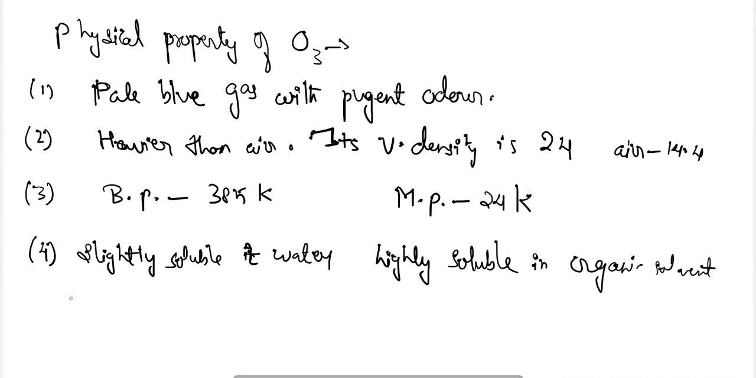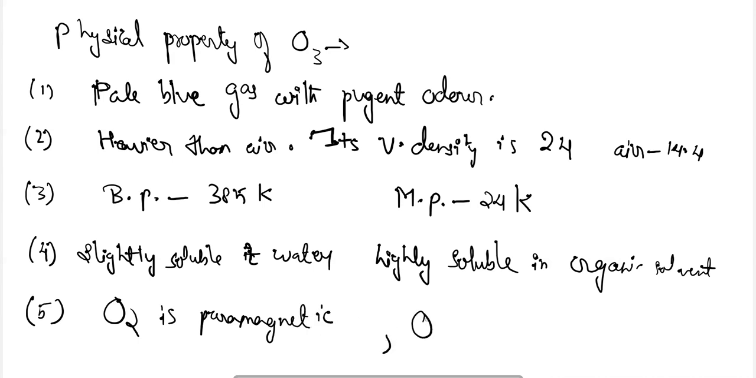We have seen that O2 is paramagnetic in nature, but O3 is diamagnetic.